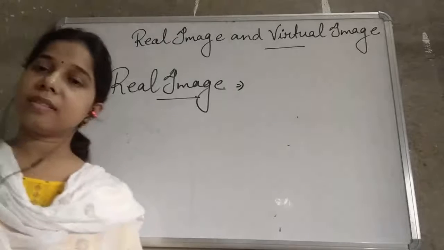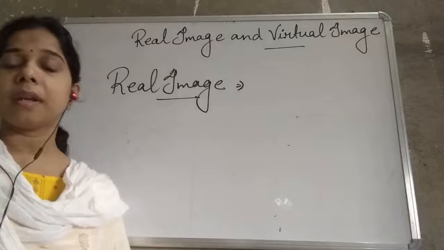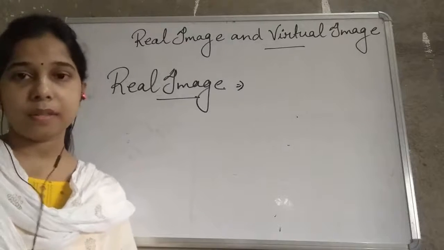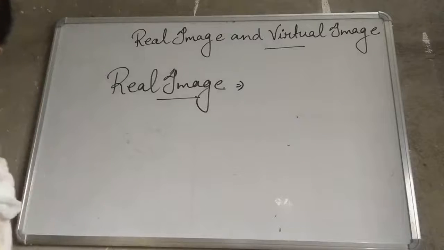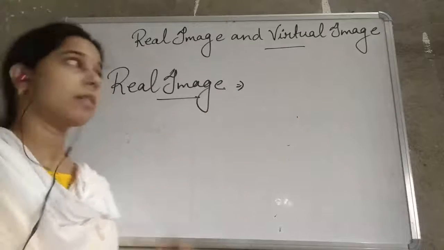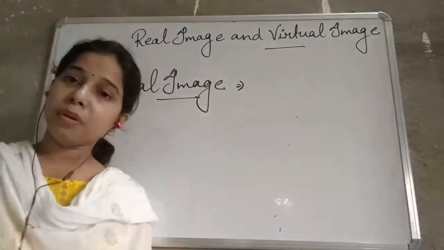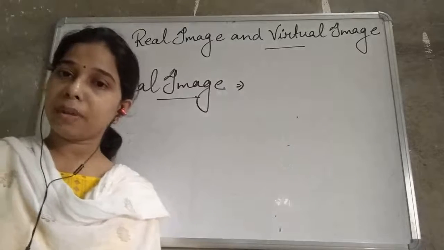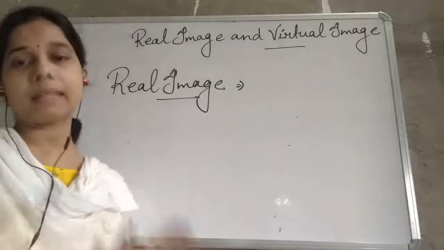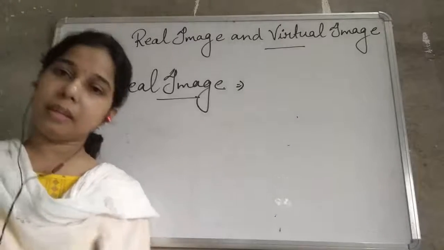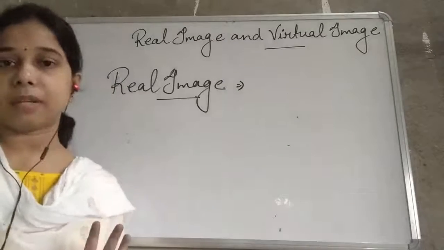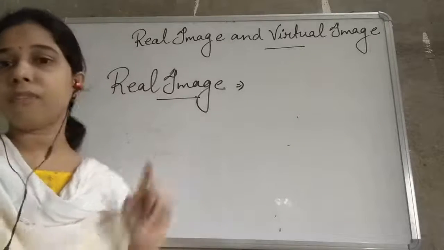Real image is that image which can be obtained on the screen. That is a real image. It means that the image which we obtain on the screen, which is formed on the screen, that kind of an image is known as a real image. Now what is the example of a real image?